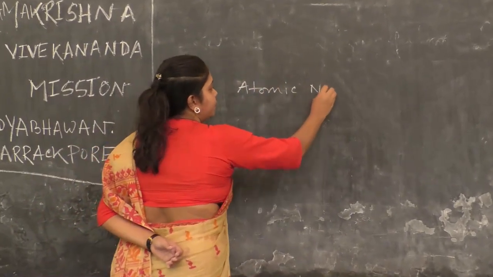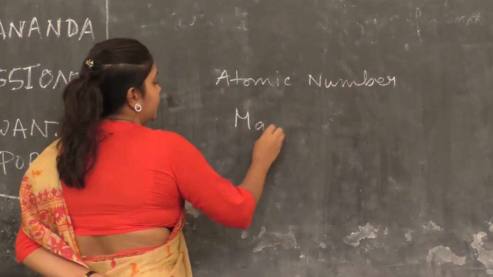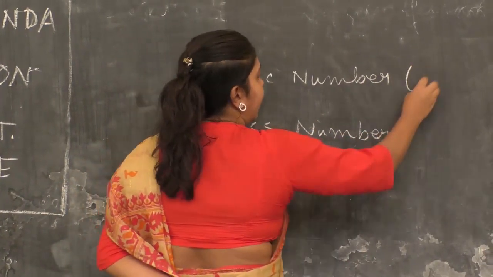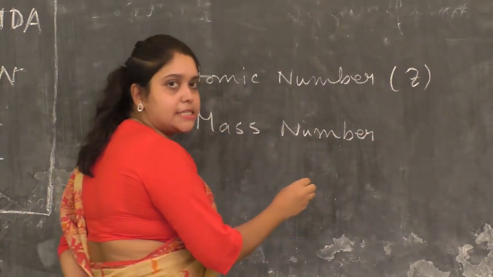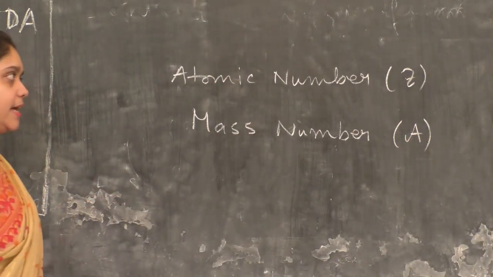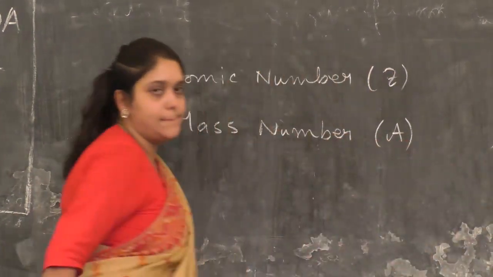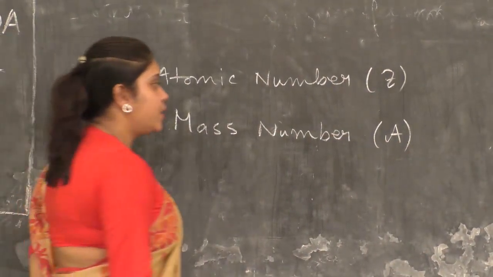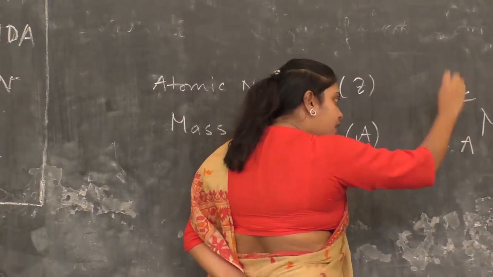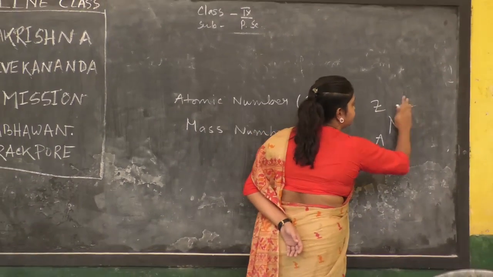Atomic number is expressed by capital Z and mass number is expressed by capital A. Suppose that we have an element, the name of the element is M. I'll write A here and Z here, or if you write the Z here, it is also correct.